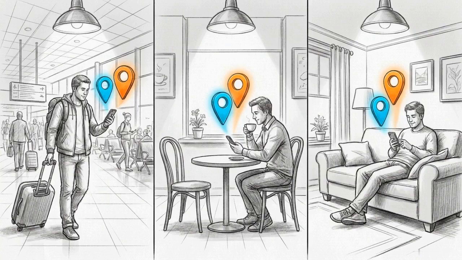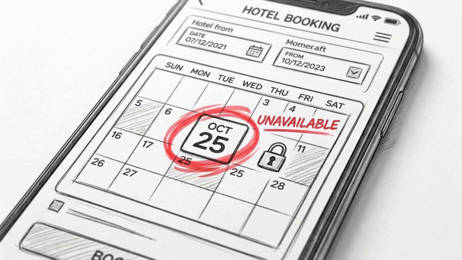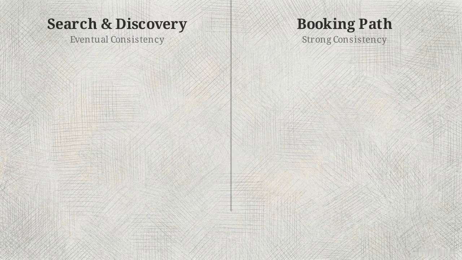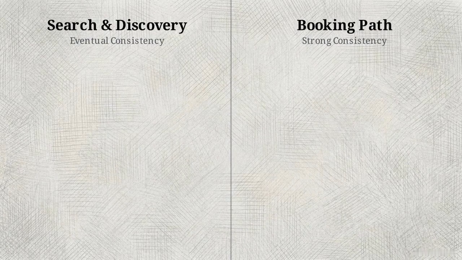Every day, millions of people search for short-term lodging, expecting instant results. But behind that effortless discovery sits a rigid transactional requirement. A single room on a specific date can only be booked by one person. This animated diagram illustrates the dual consistency paradox.